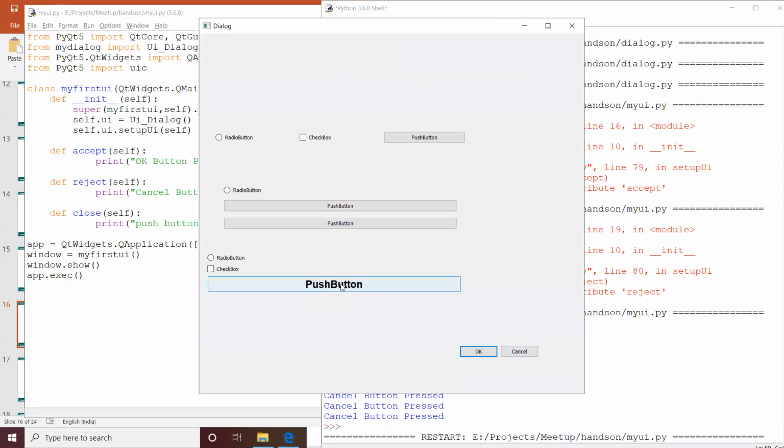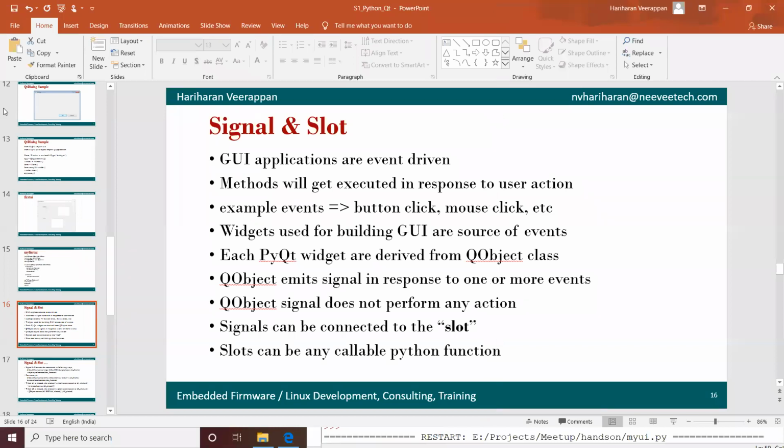We have a button, and whenever we click it, it generates a signal, but no action occurs unless we have specified the action in a member function. Now we will see how we can link that signal to the member function, and how it can be handled there.